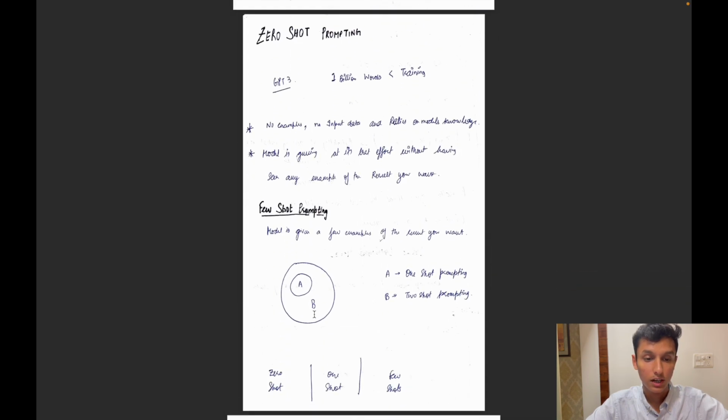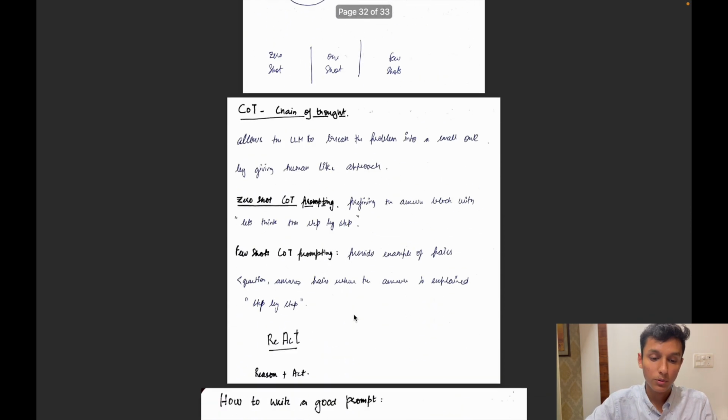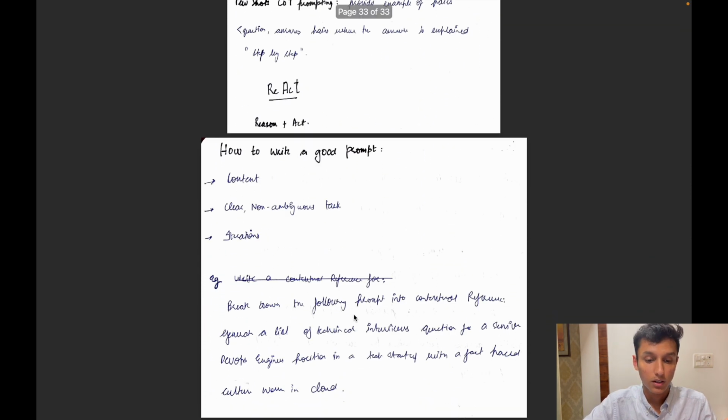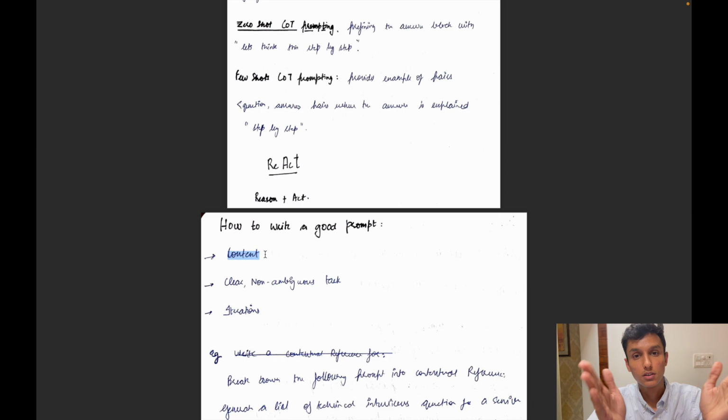Here I've written about zero shot, one shot, and few shot prompting, which are different types of prompting. In zero shot, we do not give any context or examples, whereas in few shot we give context as well as examples, so that the AI can answer better and give us a more appropriate answer, along with chain of thought and how to create a good prompt, which is basically context along with clear, non-ambiguous text, so we do not get diverted from our topic and write only the things that we want.